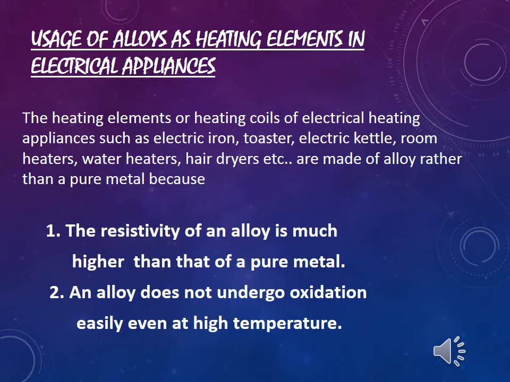For example, nichrome. Nichrome is an alloy. Nichrome has very high resistivity, due to which the heating element made of nichrome has a high resistance and produces a lot of heat on passing the current. Also, nichrome will not undergo oxidation. That means it will not burn easily even at high temperature. Due to this, nichrome wire can be kept red hot without burning.